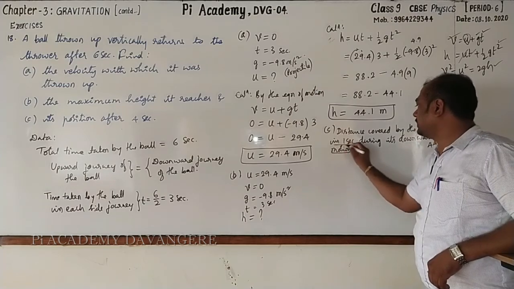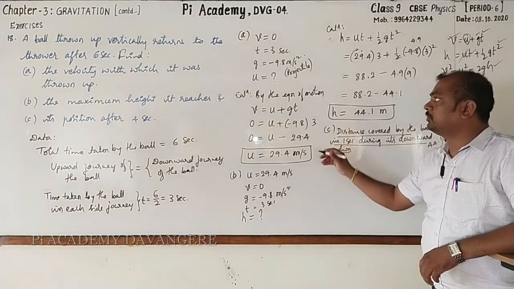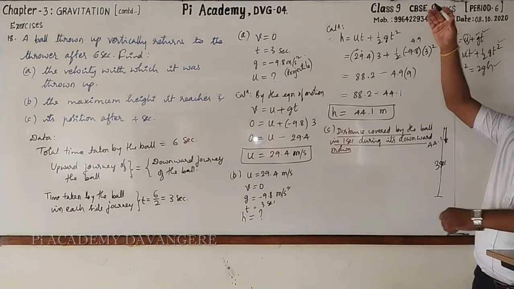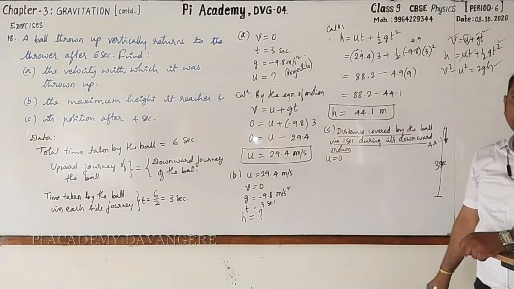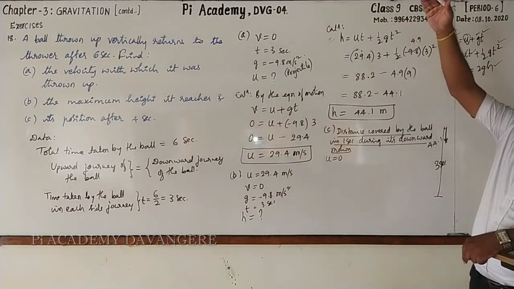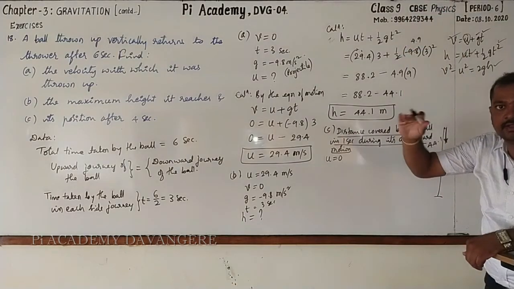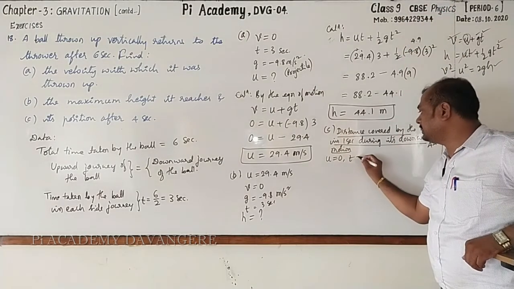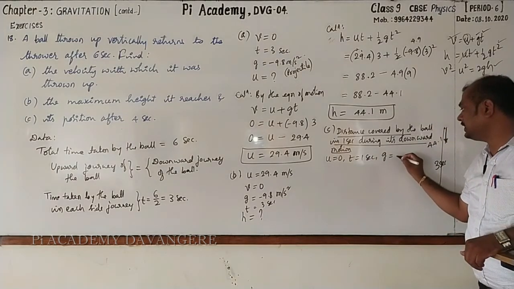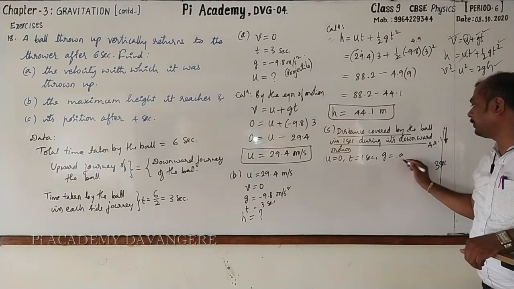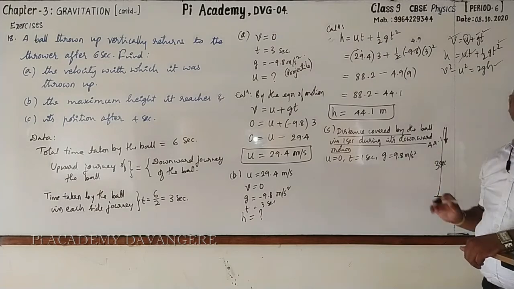In case of downward motion, the initial velocity will be 0, right? Because it is at the highest point. From here it will start falling. Then time is 1 second. What about g? g is 9.8 meter per second square.